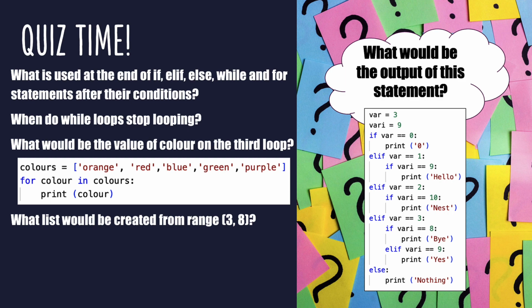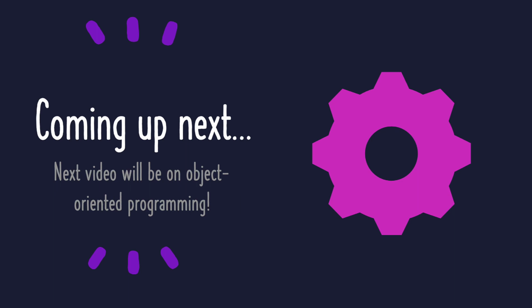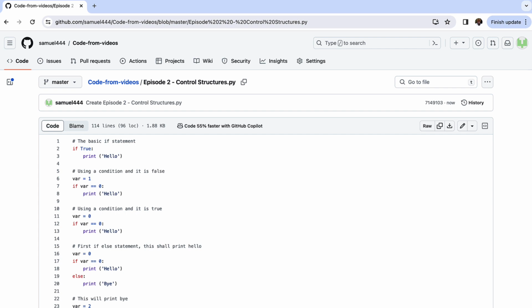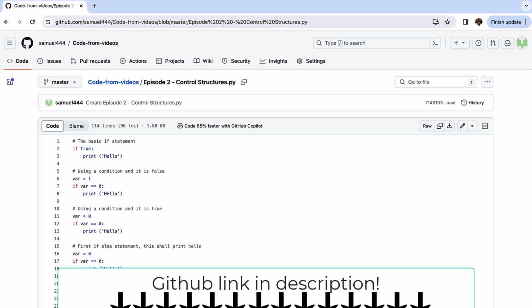Today's journey was all about mastering the intricacies of control structures, and guess what's coming up next? Brace yourselves, because in our next video we'll be diving headfirst into the captivating realm of object-oriented programming. But hold on, before you take that plunge, make sure to let today's knowledge sink in. Practice, practice, practice. The code from today's adventure is your golden ticket, and guess what? It's waiting for you on GitHub. Check out the link in the description and let the coding fun continue.